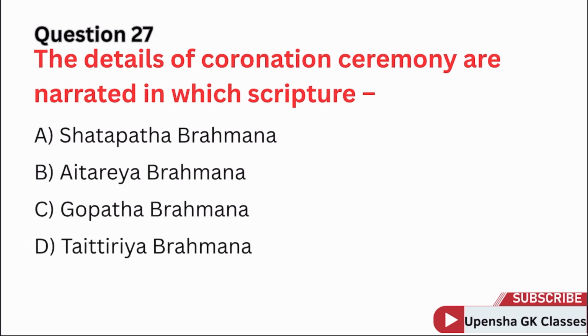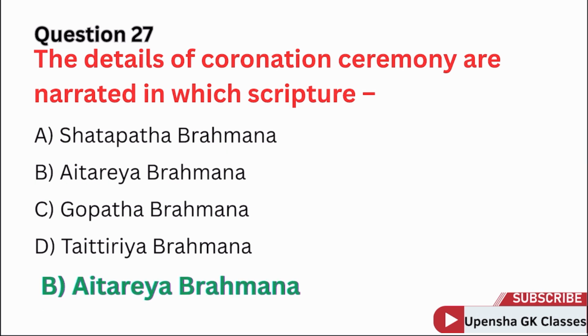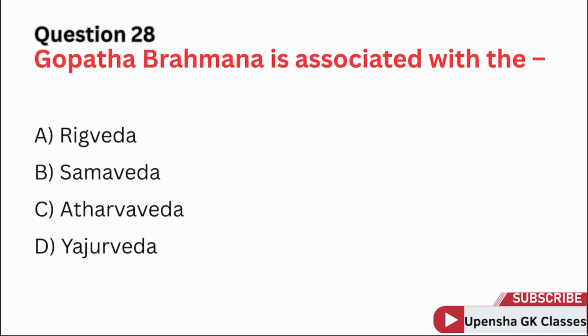Question 27. The details of coronation ceremony are narrated in which scripture? Correct answer option B. Atriya Brahman. Question 28. Gopad Brahman is associated with the.